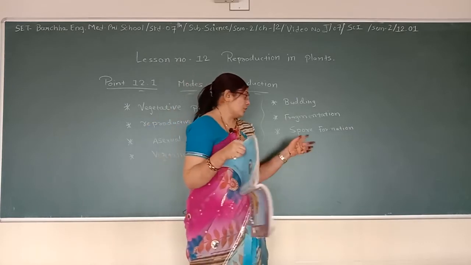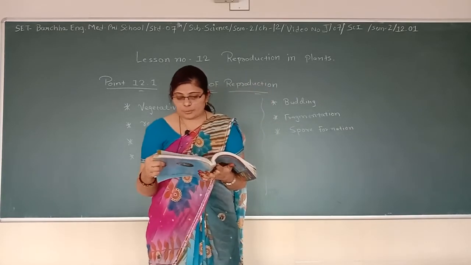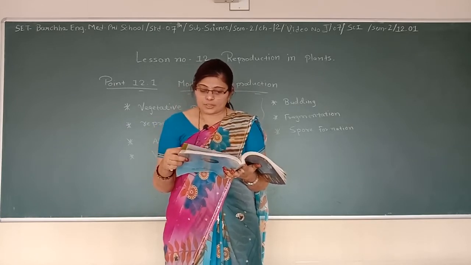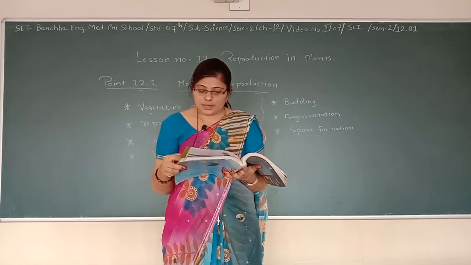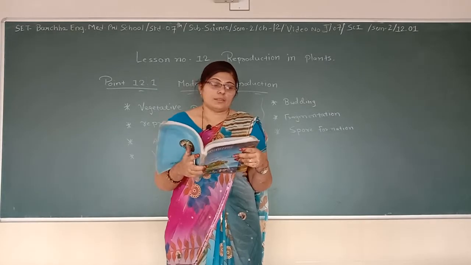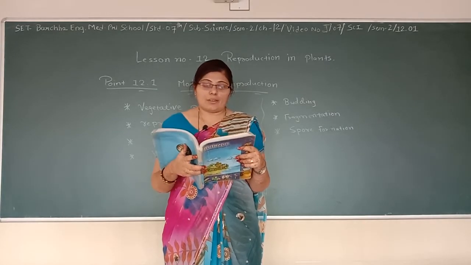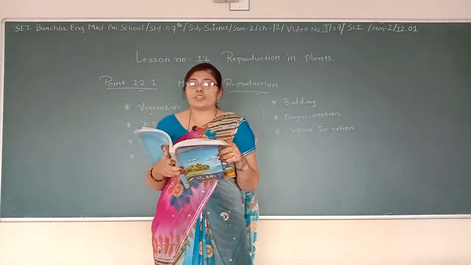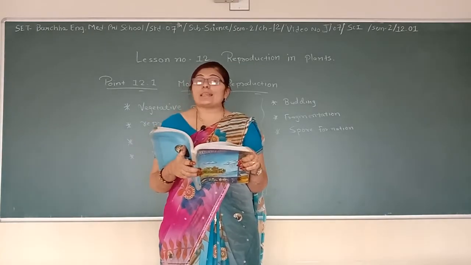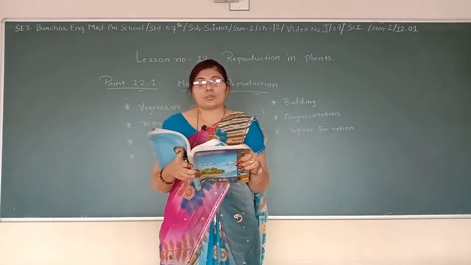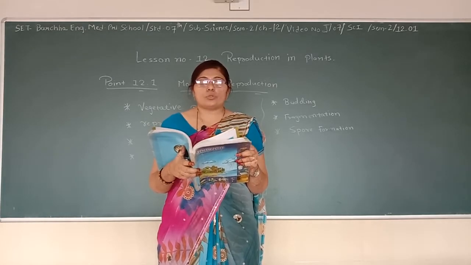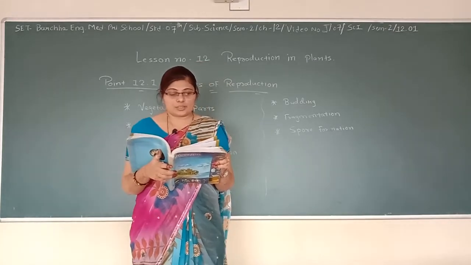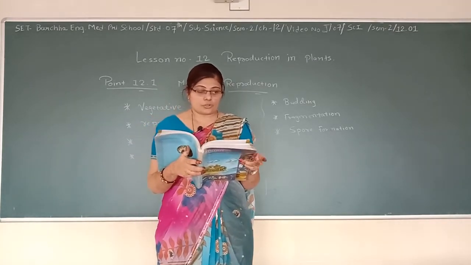નાઉ વી રીડ ધ સેકન્ડ પોઈન્ટ, ધ ફોર્મેશન, fragmentation. You have seen the slimy green patches in a pond or in other stagnant water bodies. These are the algae. When water and nutrition are available, algae grow and multiply rapidly by fragmentation. જ્યારે પાણી અને ન્યુટ્રિશન ભરપૂર પ્રમાણમાં હોય એ જગ્યાએ લીલ એટલે કે આલ્ગી ખૂબ જ રેપિડલી ગ્રો થાય છે. An alga breaks up into 2 or more fragments. These fragments or pieces grow into individuals. This process continues. They cover a large area in a short period of time.